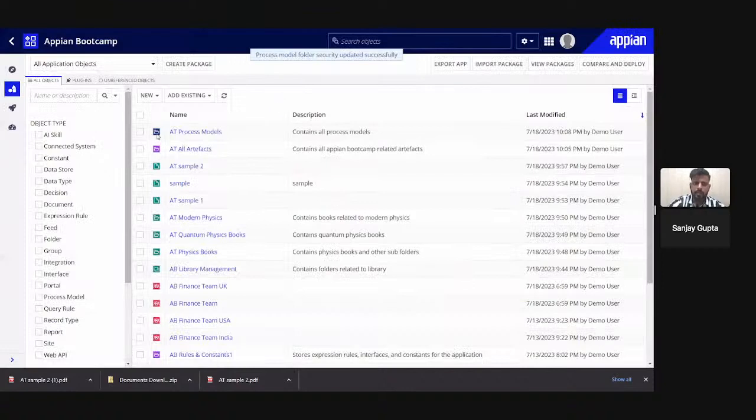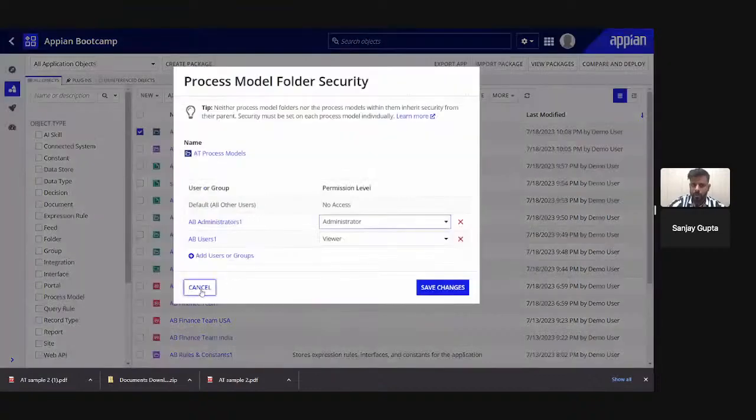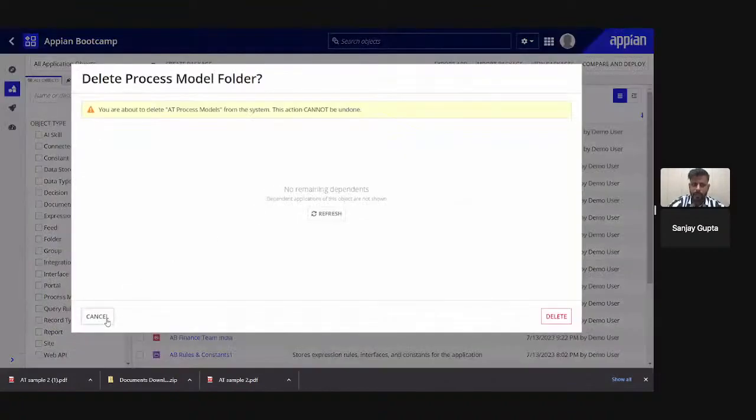So you can see here we have one process model folder as well. In process model folder also, if you want to check the security, you have to go to here and can check the security, and can update the security, can change the permission level, can change the groups, can remove or add new groups here. If you want to delete, you can click here on delete button and you can delete this one.